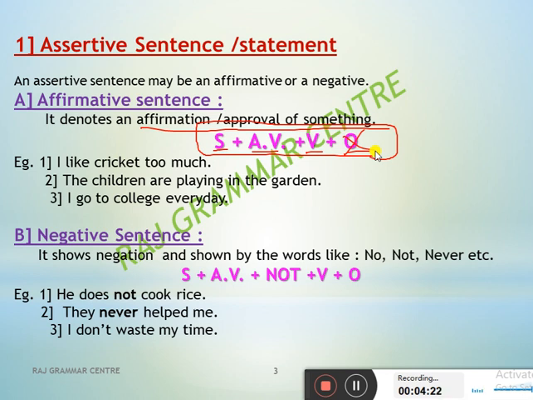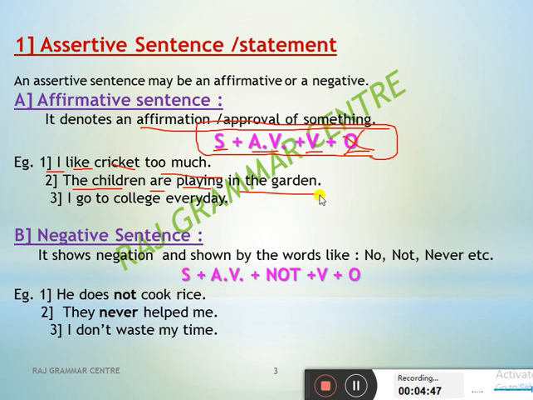Now see, I like cricket too much. I is the subject, like is the verb, cricket is the object and the remaining parts are here. Here the auxiliary verb is not there, but it is a sentence. Second one, see. The children are playing in the garden. See here. Children is the subject, are is the auxiliary verb, playing is the verb and garden is the object.